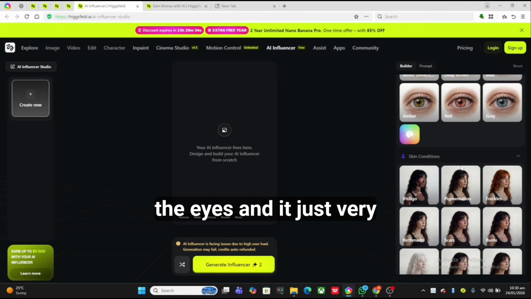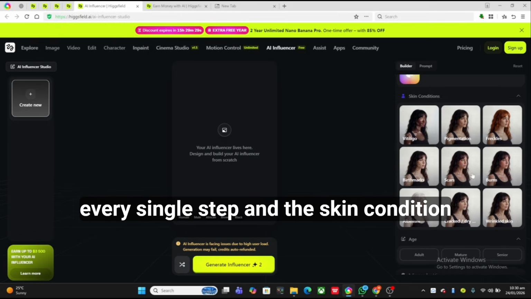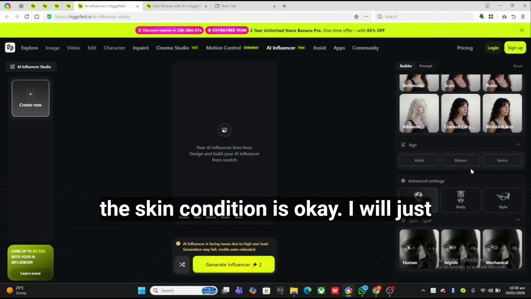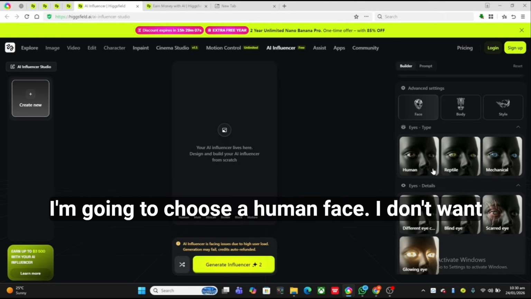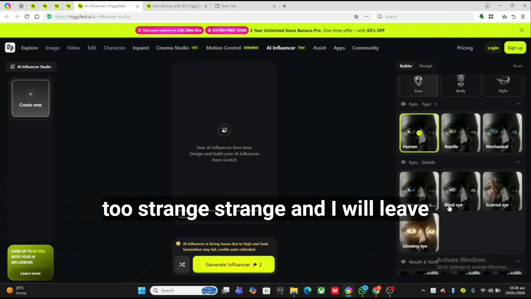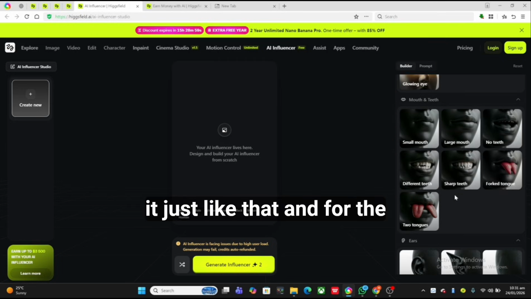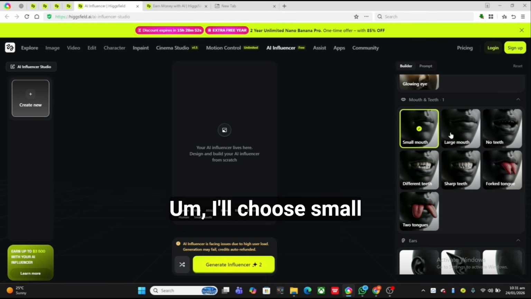It's very easy, and just for you to follow every single step. The skin condition is okay, I will just leave it, and I will choose mature. I'm going to choose a human face. I don't want anything too obvious or too strange, so I will leave it just like that. For the mouth, I will choose a small mouth.